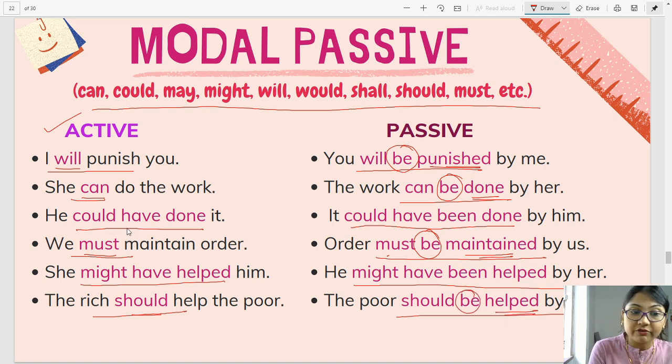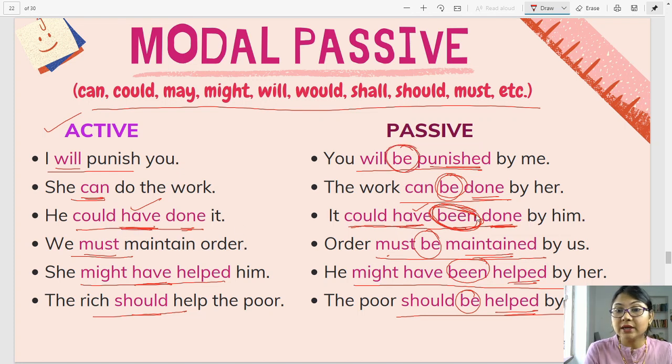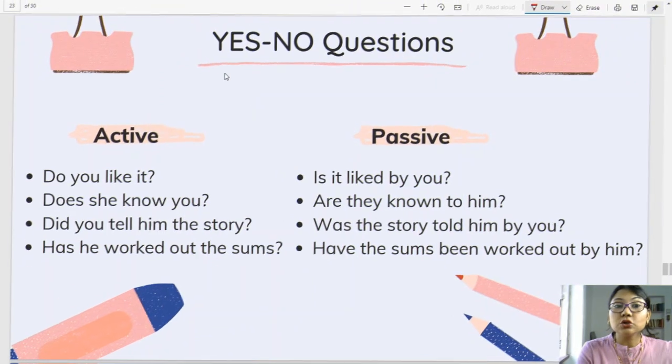But when you have, the same be verb takes the form of been and the third form of the verb. Without have, you write be, and when you have, you write have and been. Clear? I hope it is. So let's move on.